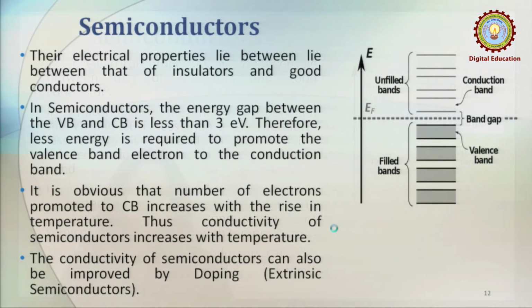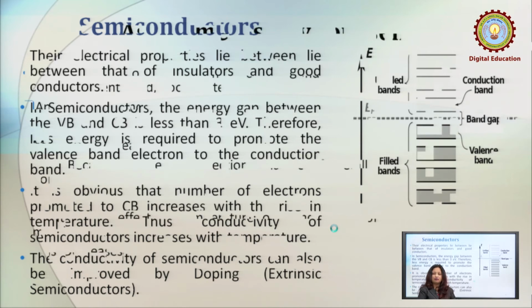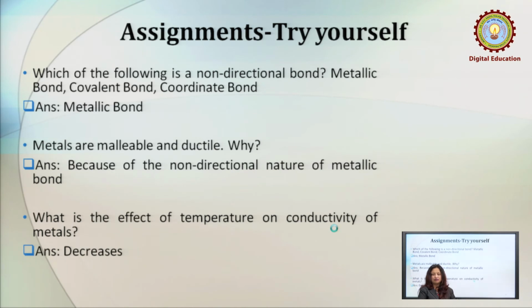Also, we remember the fact that the conductivity of semiconductors can also be improved by doping, and that is why we call them extrinsic semiconductors. So, this is how we have categorized the materials into 3 categories, and how band theory of metals is very important in explaining the conductance properties of these categories of materials.